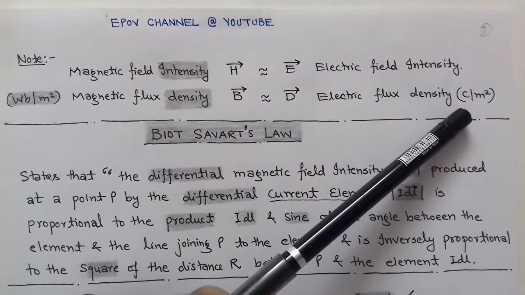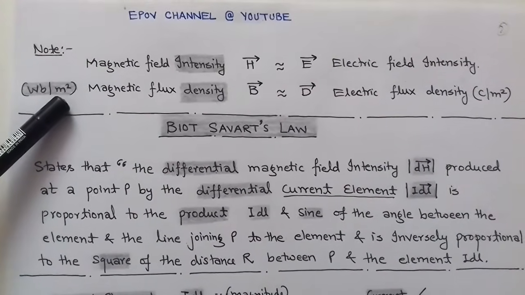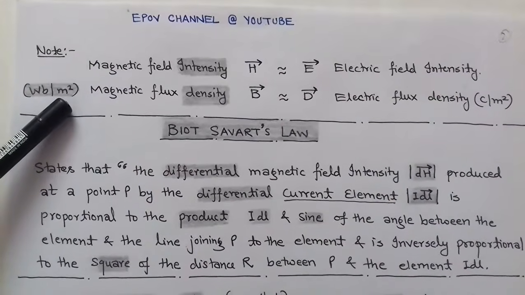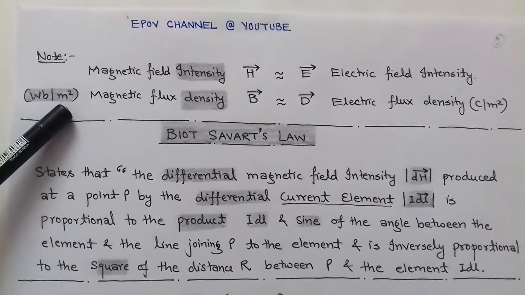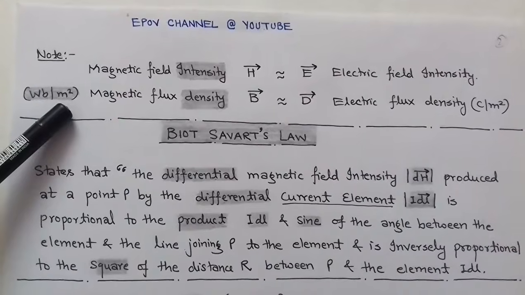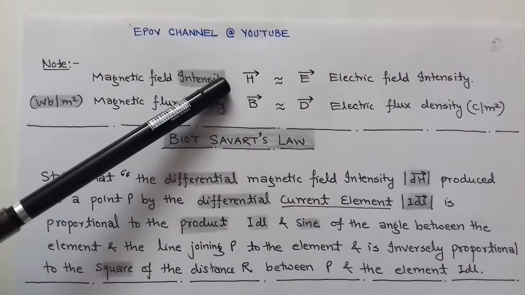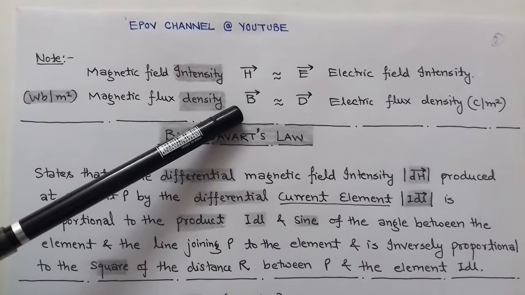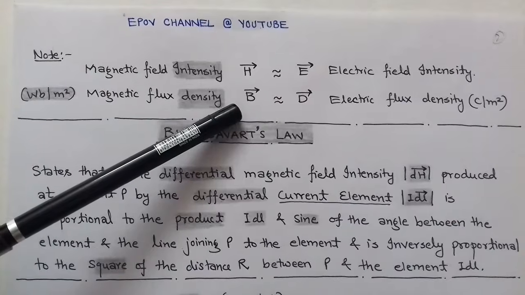So this is a difference, and we know that the electric flux density has a unit, Coulomb per meter square. Similarly, the magnetic flux density B vector has a unit Weber per meter square. So we have to take care about it. The magnetic field intensity is denoted by H vector, while the magnetic flux density is denoted by capital B vector.